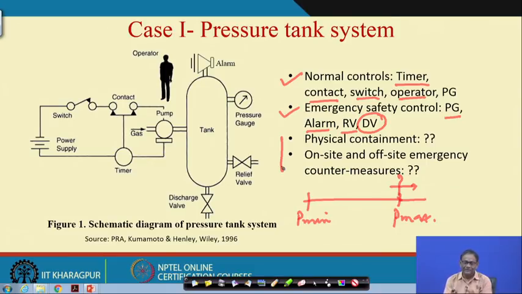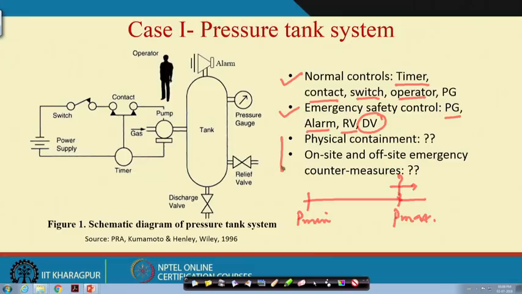So long as the system parameters are within this design range, this is normal control, and you must know what components and subsystems, down to the component level, are required to work fully for proper functioning of the system.